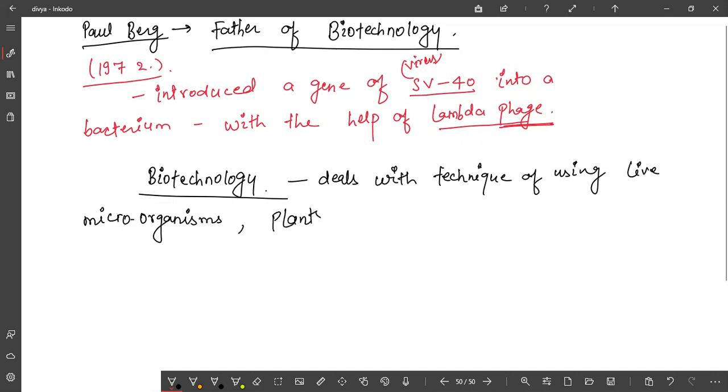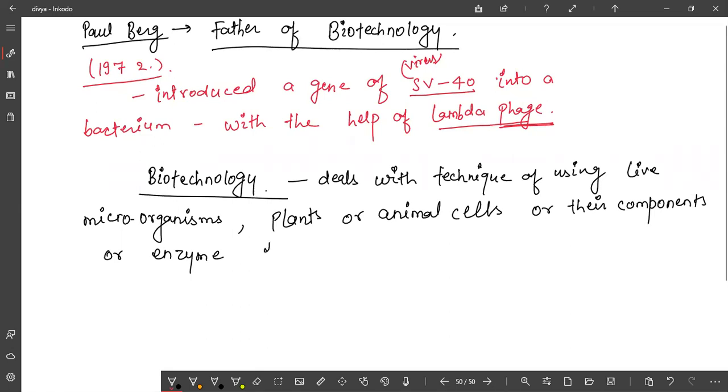It may be microbes, it may be plants, or it may be animal cells, or it may be their components, means parts, or it may be enzymes also, from organisms to produce products and processes.